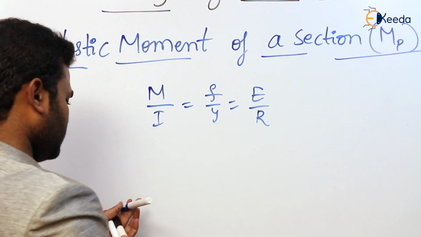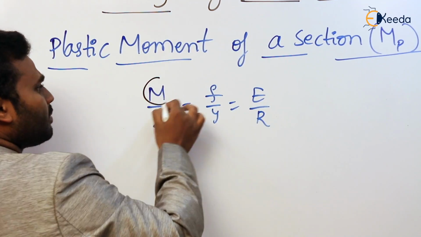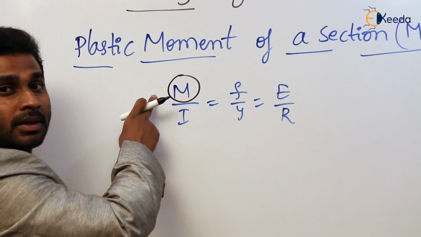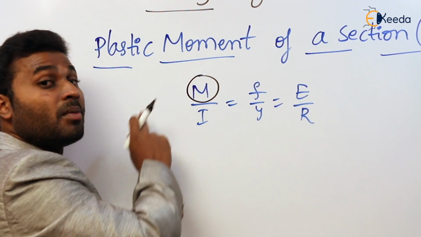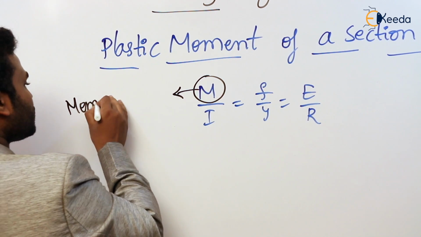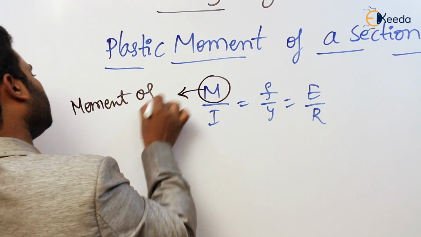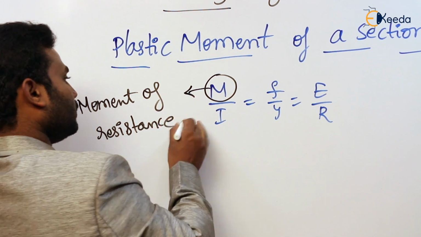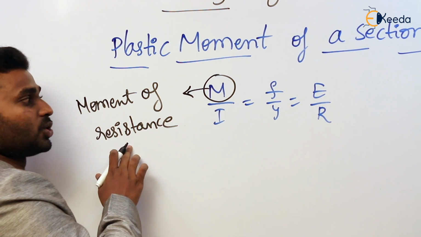So in this, what is meant by M? Everyone? So what is meant by M? M is moment of resistance. It is not bending moment. Okay, so don't get confused here.